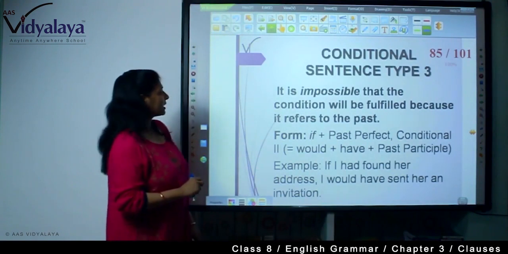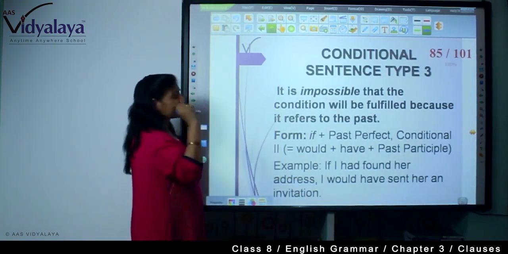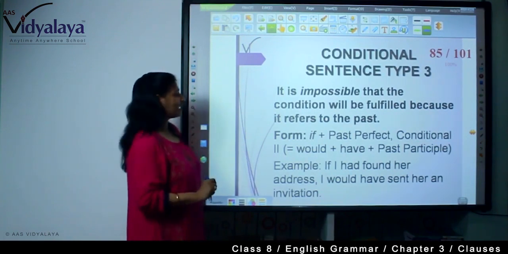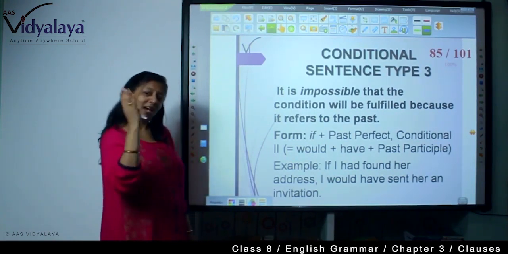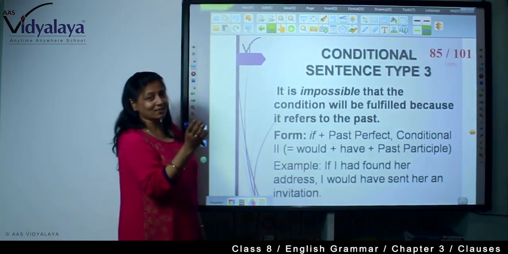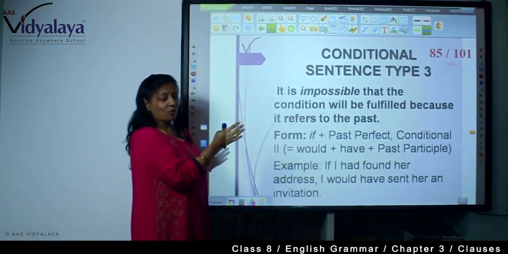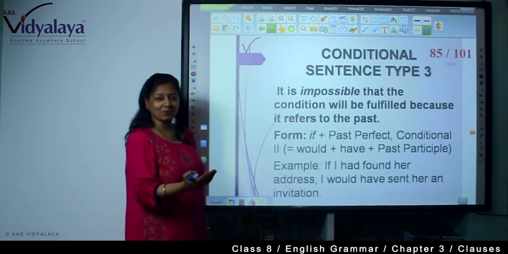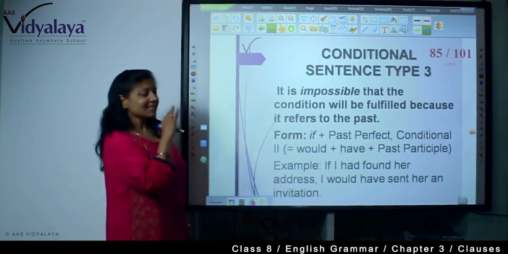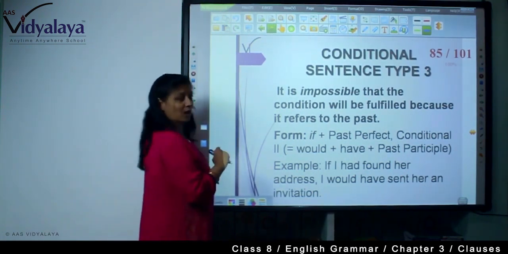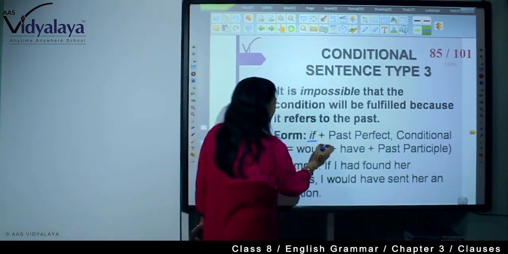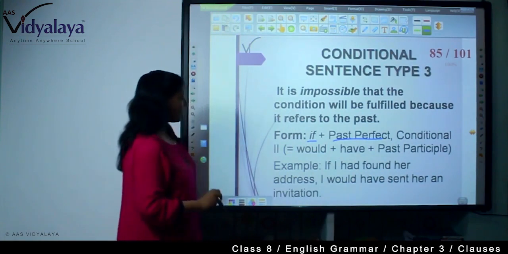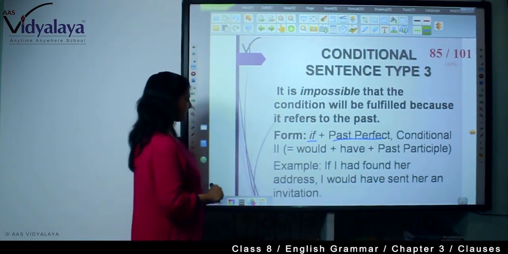Now, type 3 conditional sentences. It is impossible that the condition will be fulfilled because it refers to the past. And past, once it is over, there is no use of past. You cannot bring any change in the past. So, it is impossible. So, what is the format? If plus past perfect plus conditional. Would plus have plus past participle.